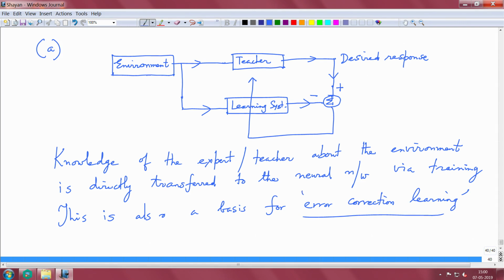Okay. So, the missing details are what is this formulation of the objective function. Now, you have an error signal here, right. You have a desired response and the learning system is producing some response. You take the deviation, you formulate the error metric. What should be your objective of the error, right, and that will kind of influence how the geometry of the problem is in terms of the learning.